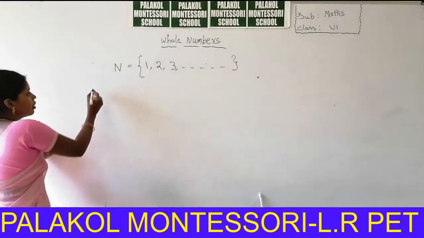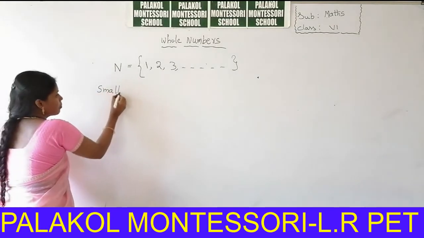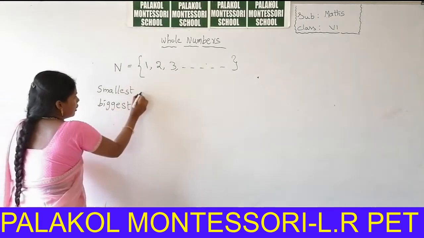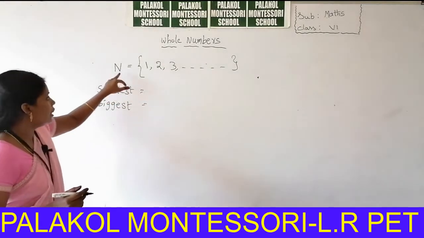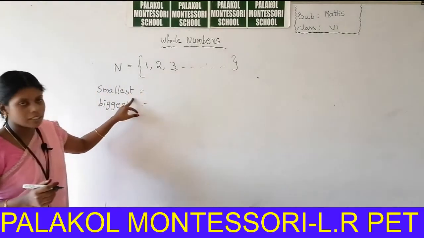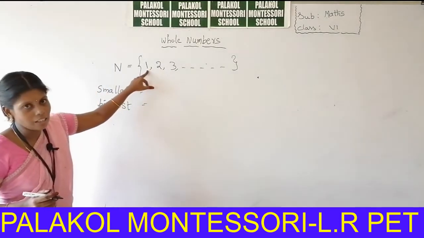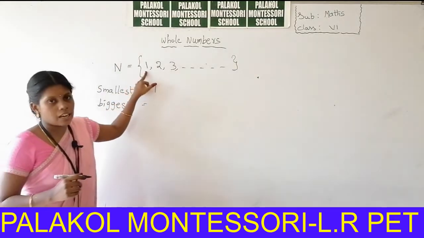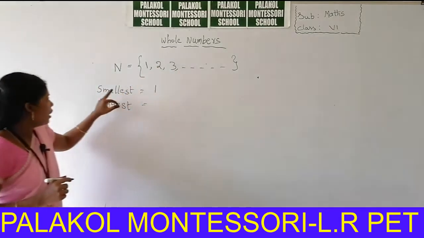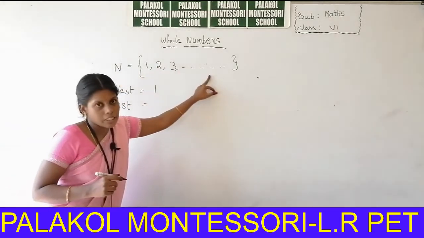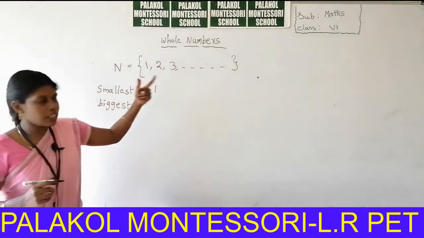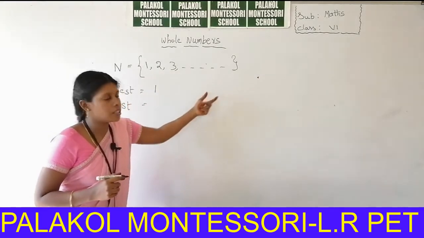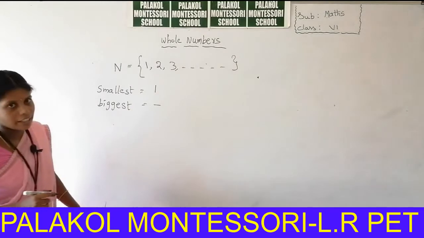In the natural numbers there is a smallest number and also a biggest number. First we can find the smallest number. In natural numbers, what is the smallest number? 1. 1 is the smallest natural number. And which number is the biggest number? No, there is no biggest number in natural numbers, because in natural numbers there is no ending of these numbers. Therefore no biggest number is there.